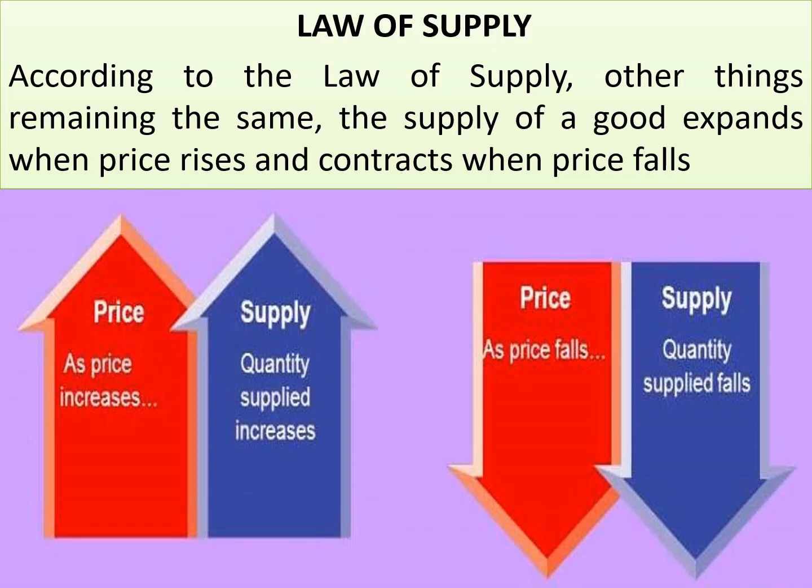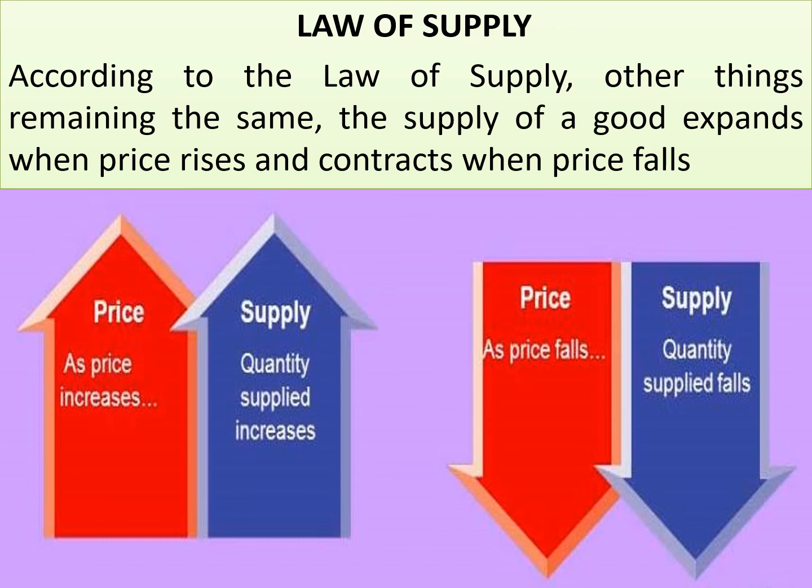Next is the law of supply. Now, what do we mean by the law of supply? In the similar way we have done the law of demand, we have the law of supply also. According to the law of supply, other things remaining the same, the supply of a good expands when price rises and contracts when price falls.